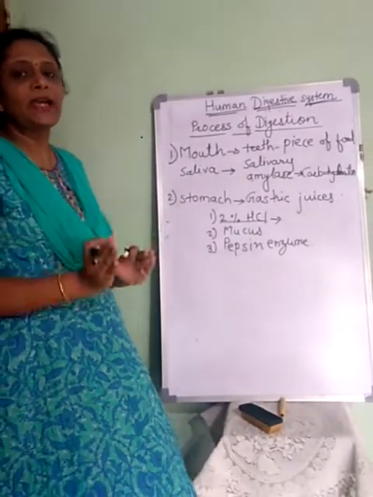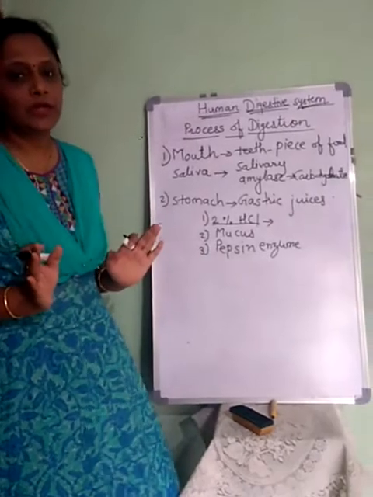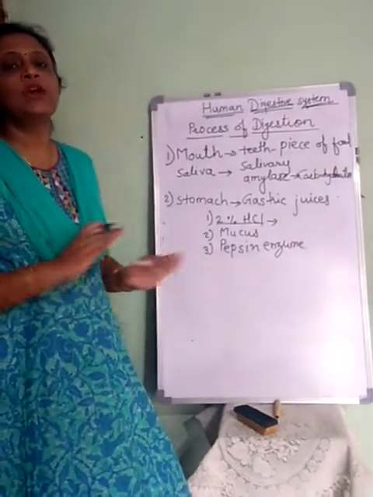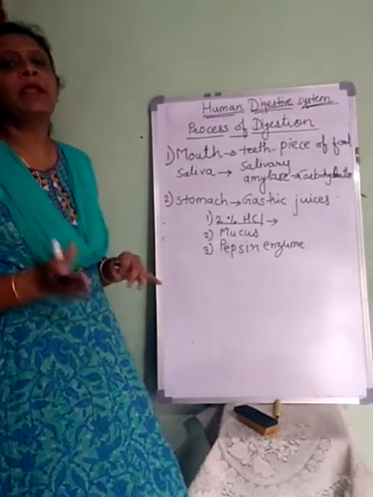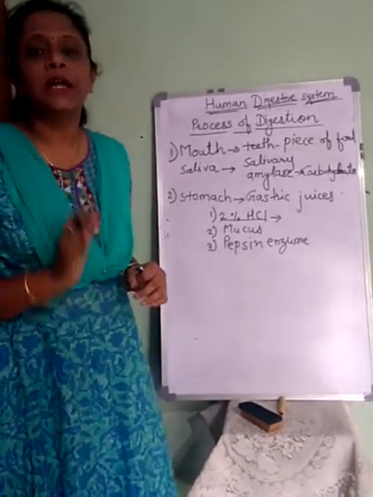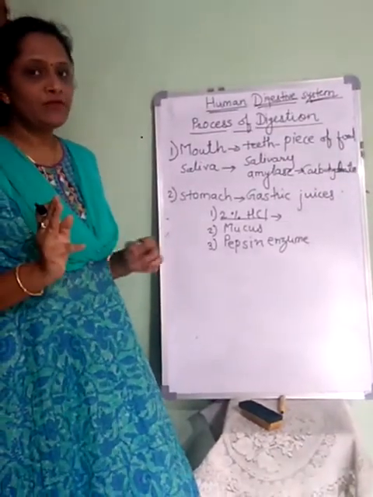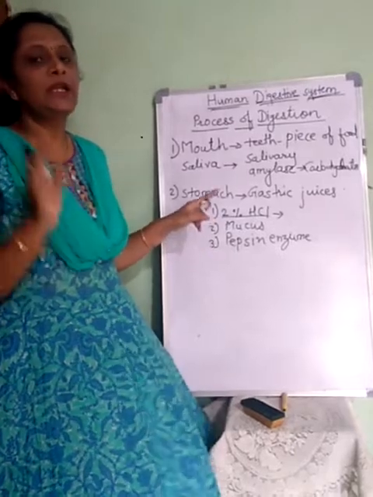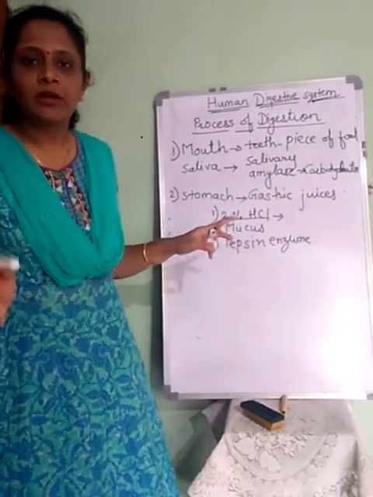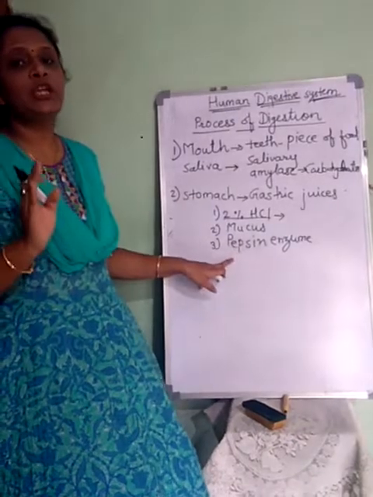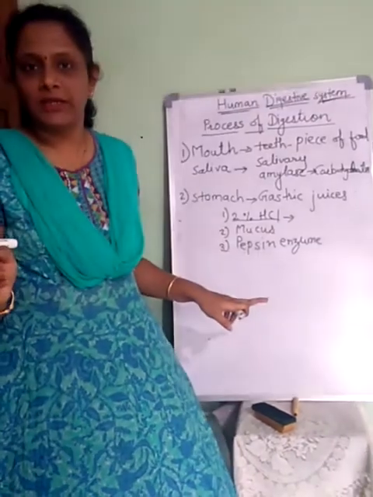So first, the action of 2% hydrochloric acid takes place, that it kills all the germs which are present in the food and creates acidic conditions. Okay, the second function of hydrochloric acid is it creates acidic conditions which are very important for the functioning of the enzyme pepsin.